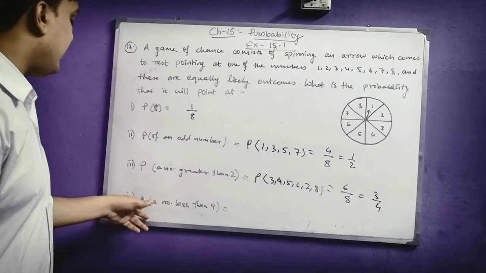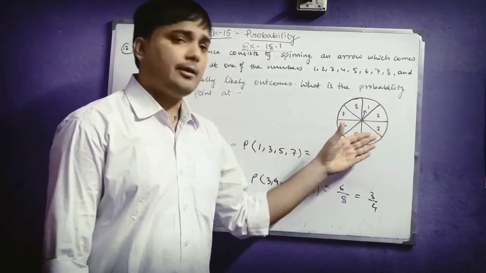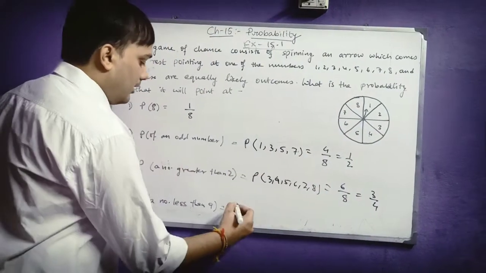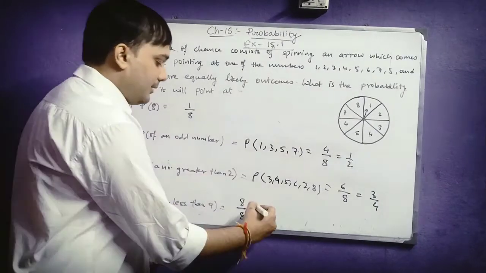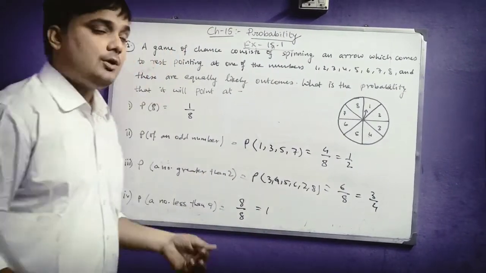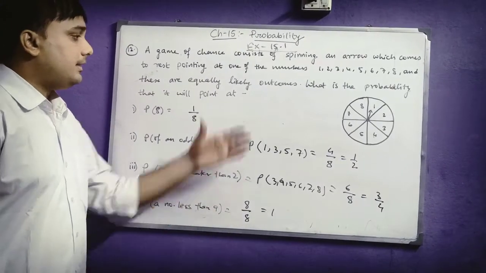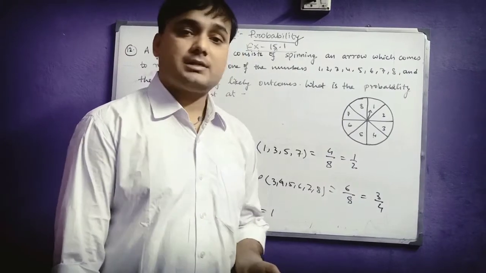What is the probability of getting a number less than 9? You can see all the numbers, 1 to 8, are less than 9. So out of a total of 8 numbers, all 8 numbers are less than 9. So 8 by 8, that means your answer will be 1. So this is a sure event. In this way you can find a probability. It's very easy. Now let us understand one more question.